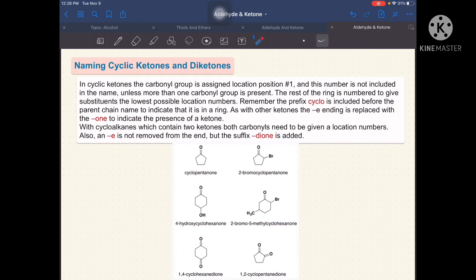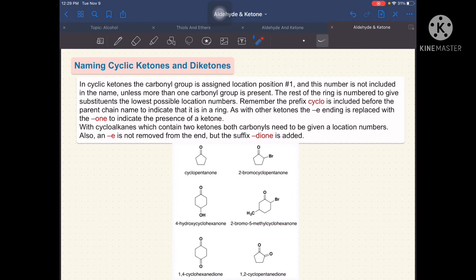As with other ketones, the E ending is replaced with one to indicate the presence of a ketone. With cycloalkanes that contain 2 ketones, both carbonyls need to be given location numbers. Also, the E is not removed from the end, but the suffix dione is added. So please take note of those things, guys, okay?